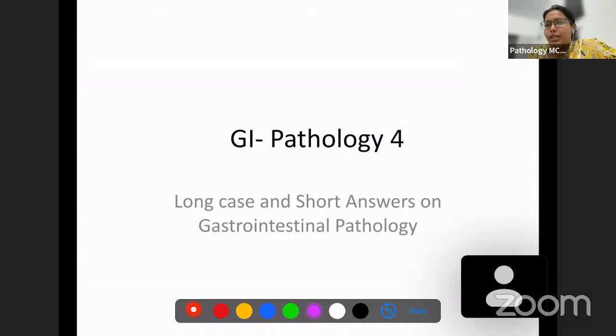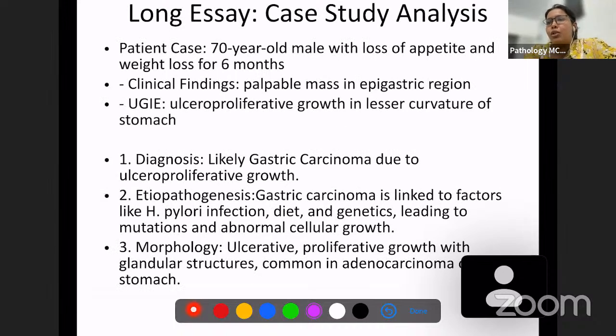Today, we'll be discussing long cases and short answer questions in gastrointestinal pathology. So the first long essay question which we're going to discuss is this one. We'll just read through the case.